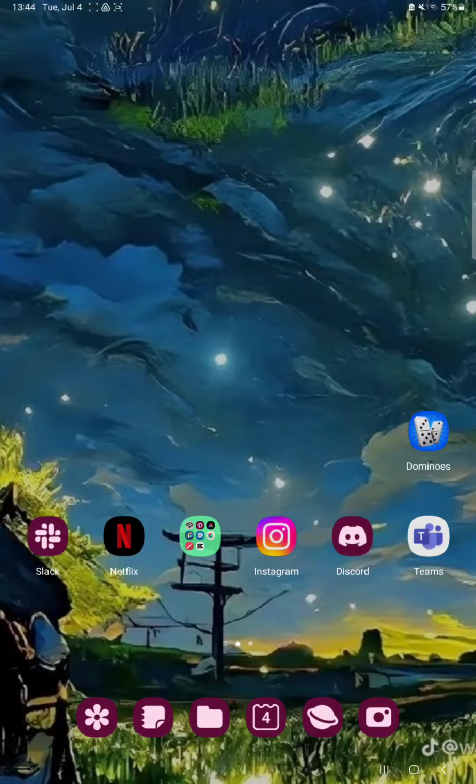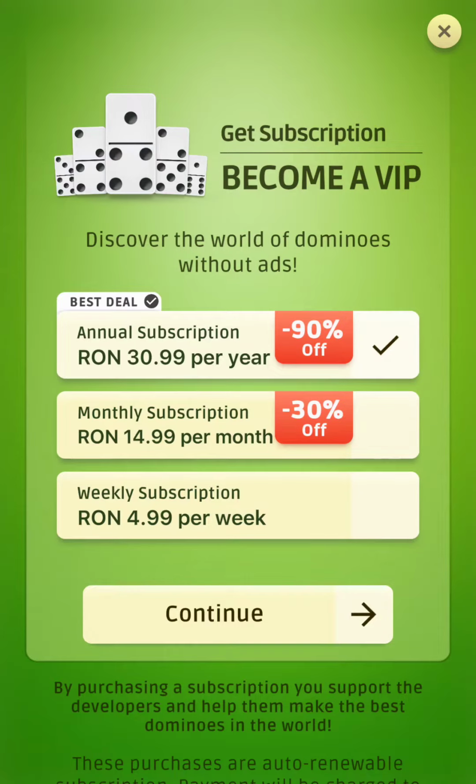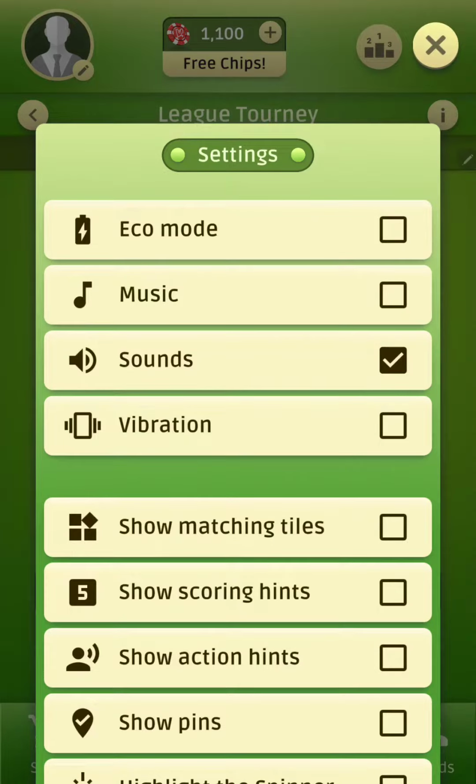First of all, open the application on your device. Tap the settings icon at the upper right corner of the screen, and here you can find the third option, the sounds, and just click the next square icon, and now the sound effects are disabled.